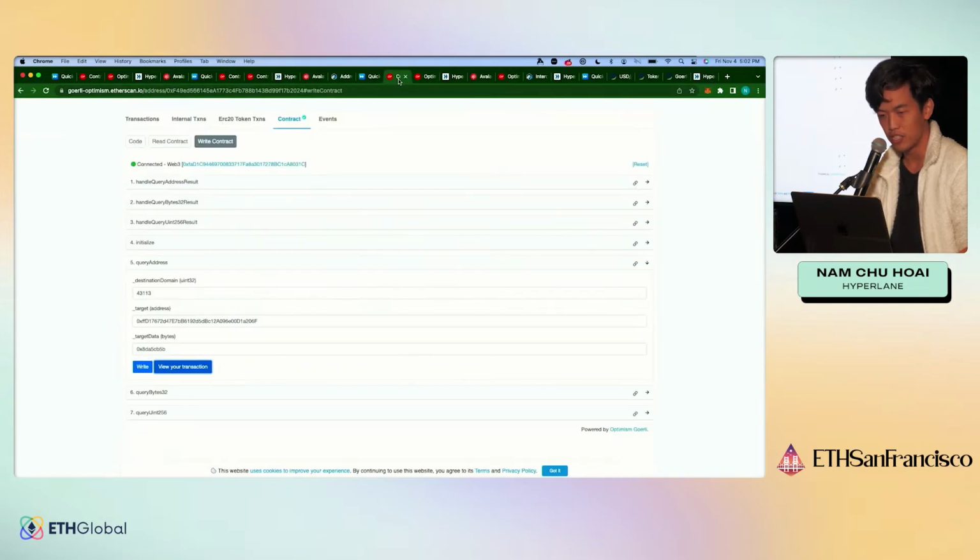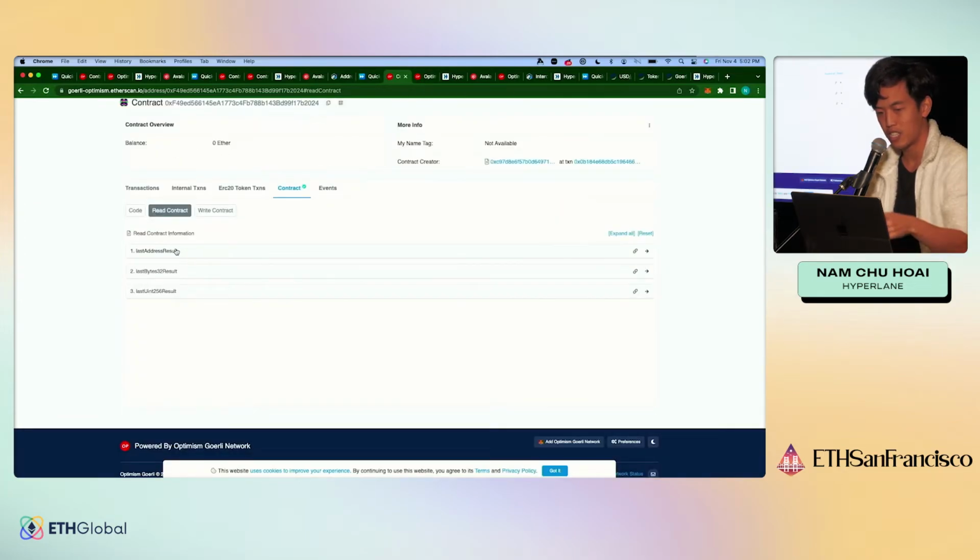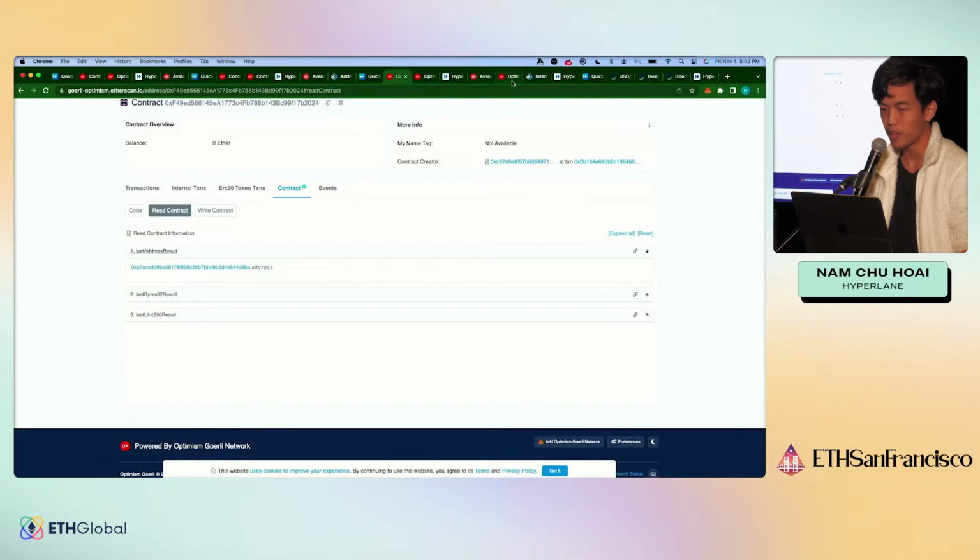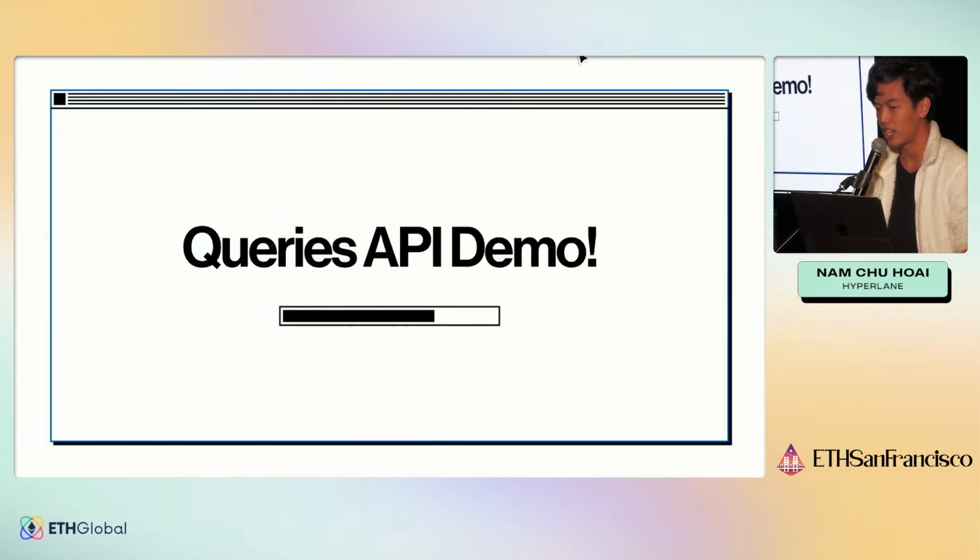And actually, if we look right here, requery, we can see that the test query sender will just persist the result in storage, and that's what it is right here. So that's our query API.